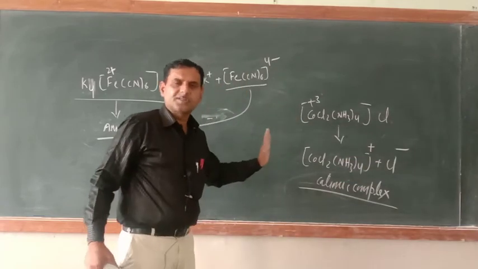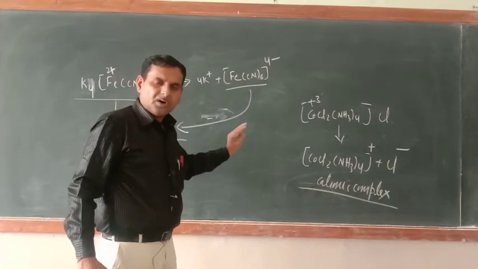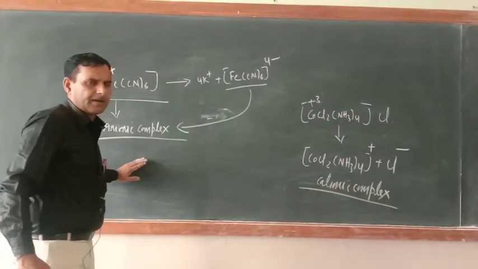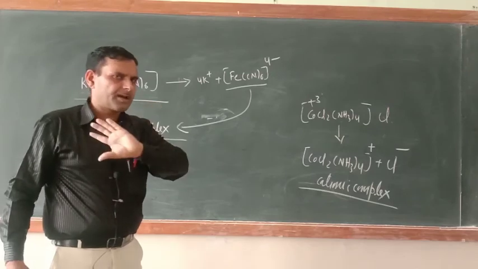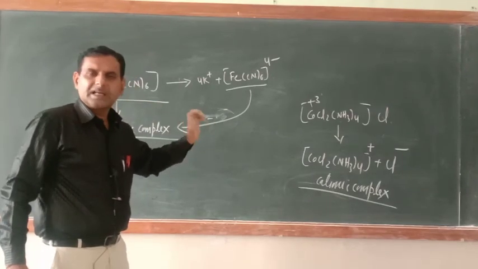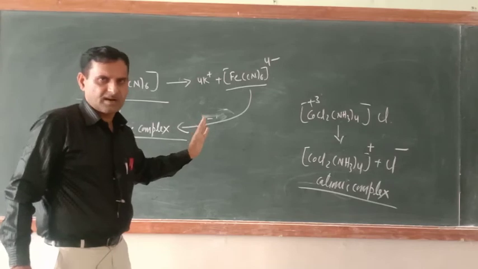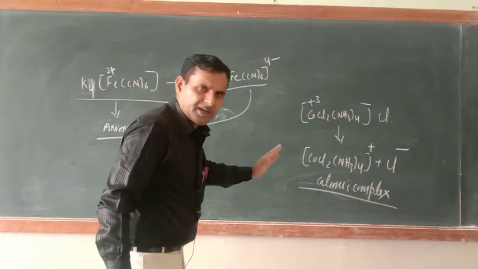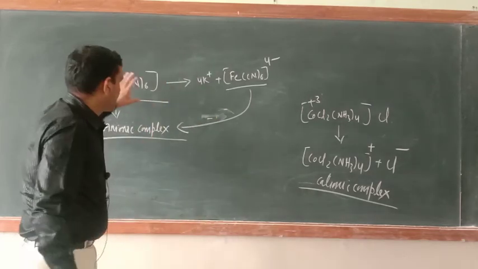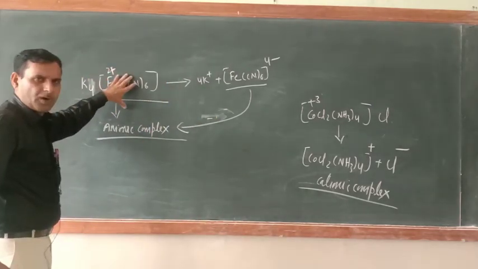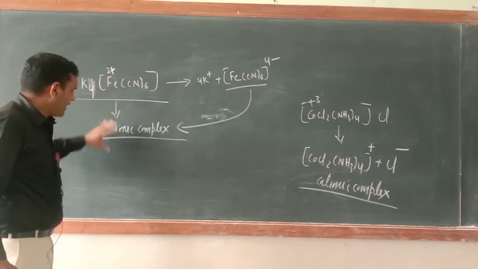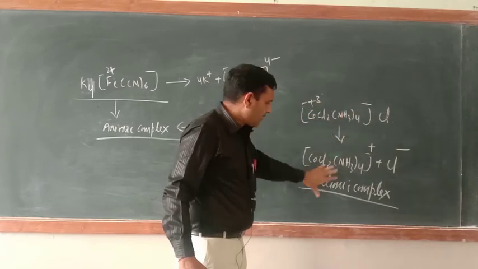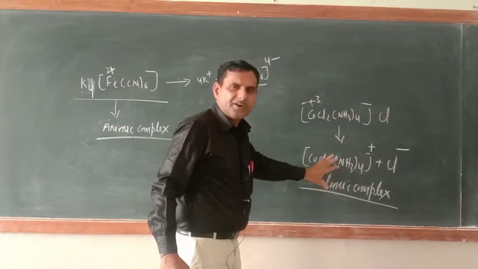Remember this, this is the most important thing, because the IUPAC rule is different for cationic and anionic complexes. Only a minor difference is there, not a major one, but in exams minor differences matter a lot. I hope you understood the meaning of cationic complex and anionic complex. Even though it is written in this form, this complex would be called an anionic complex. Similarly, this may be written in this form, but this complex would be called a cationic complex.